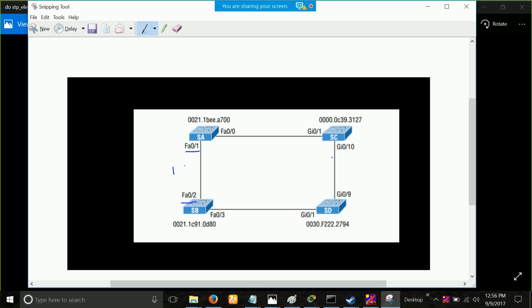Yes, yes. Okay, so it is 19 here. It is pretty simple, straightforward. In here, gigabit, the cost of gigabit is 4, pretty simple. But in here, we have a very weird thing. We have a fast Ethernet and we have a gigabit. So what cost are you going to use? Are you going to use 19 or are you going to use 4?